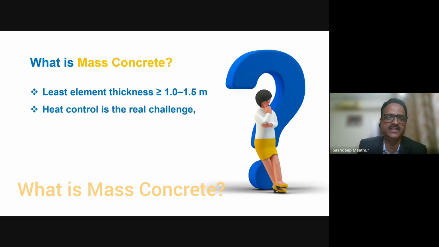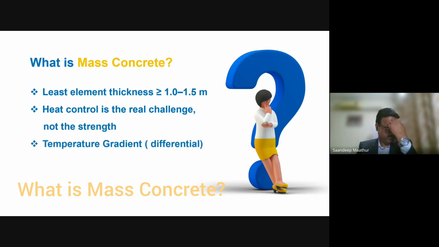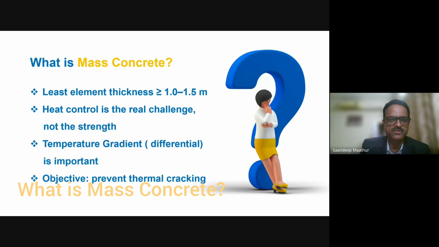Heat control is the real challenge, not the strength. The mass concrete strength is important, but the major focus is on heat control. Now you learn this word, differential, the temperature gradient. It is a very important word once you are trying to study mass concreting. Why temperature gradient is important, we'll discuss at a later stage.